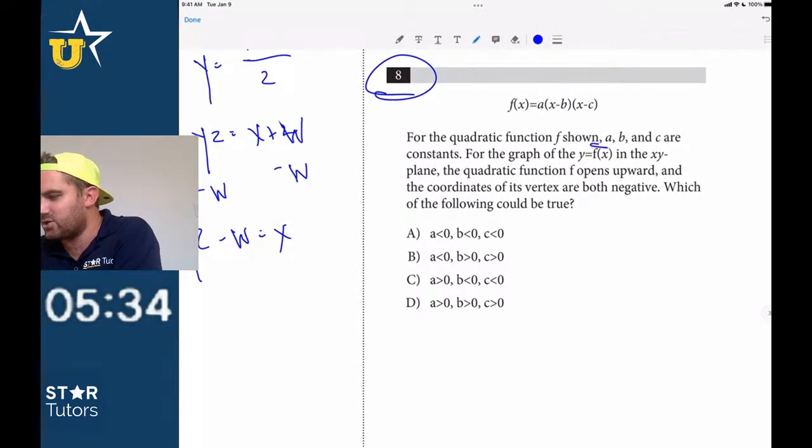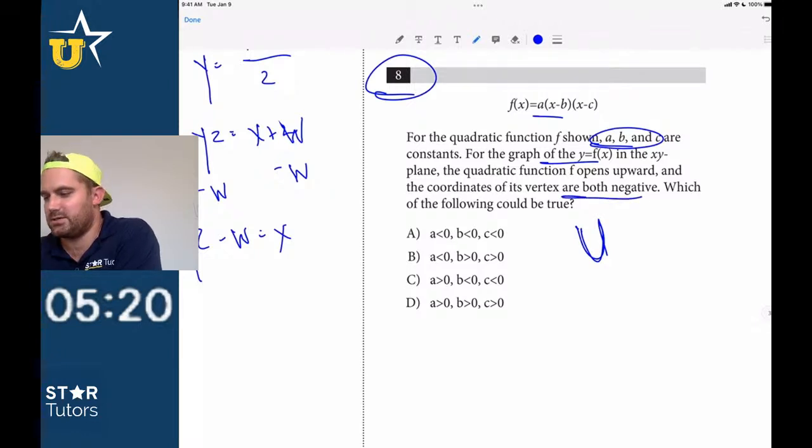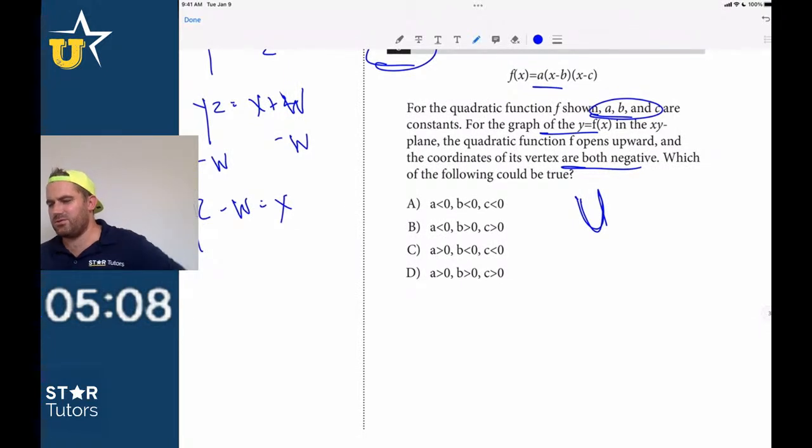The quadratic function, A, B, and C are constants for the graph of y equals f of x next to the quadratic. Upward. So the quadratic opens upward, which should be the A value. And the coordinates of its vertex are both negative, which means... Does that mean anything? So the following must be true.